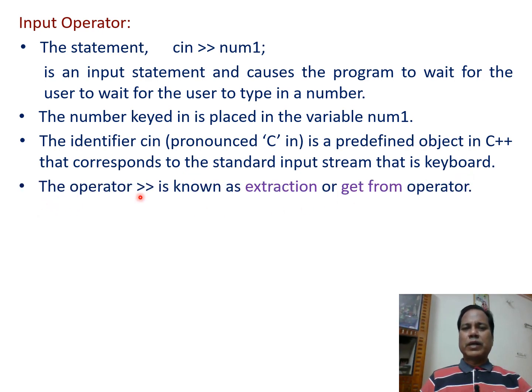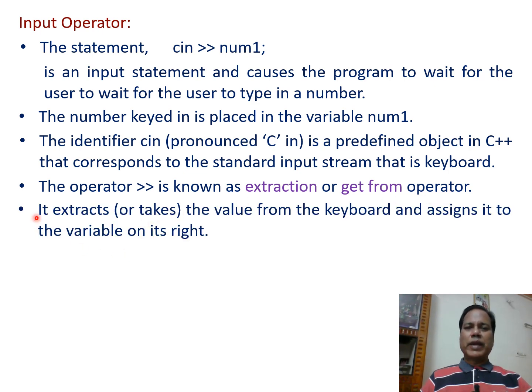The operator >> is known as the extraction or get from operator. It extracts or takes the value from the keyboard and assigns it to the variable on its right side.